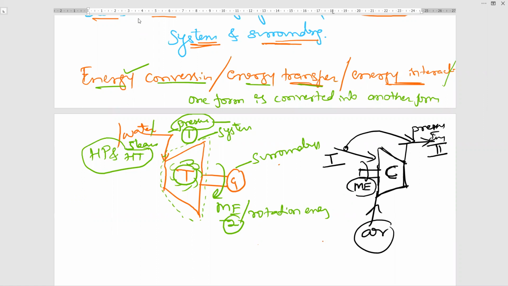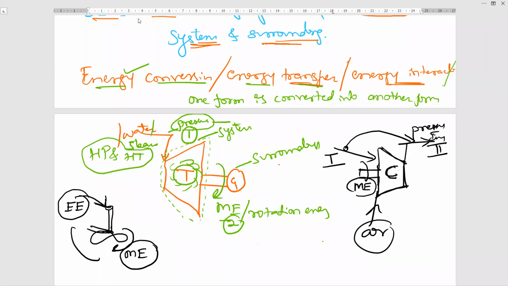Similarly, for example, your fan. In your room, we have a fan. For the fan, what type of energy are you supplying to the fan? Electrical energy. Very good. You are supplying electrical energy and you are getting mechanical energy. So one form of energy is converted into another form of energy. So here thermodynamics is involved. Understood? So anywhere, not only these three examples, anywhere where there is energy conversion, that is, one form of energy is converted into another form, that is thermodynamics.